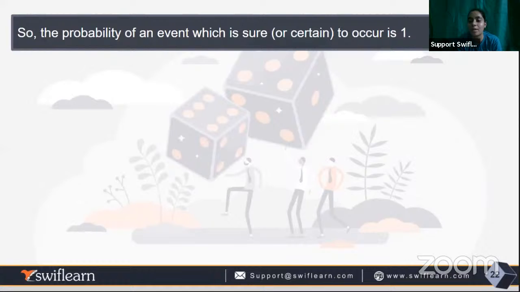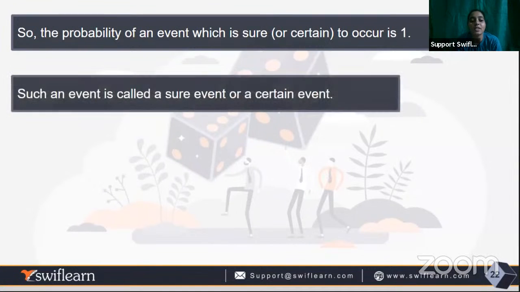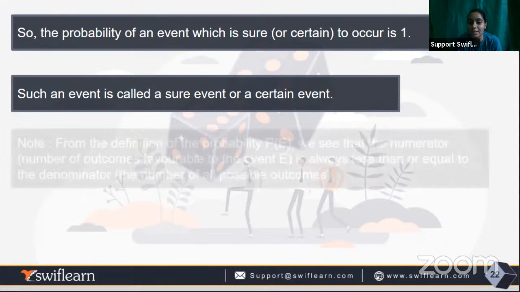So the probability of an event which is sure or certain is 1. If it is unsure, like we don't know whether we will get it or not, the probability lies between 0 and 1. When we know that it is an impossible event, it won't happen, then it will be 0. But if an event is sure to occur, it will be 1. Such an event is called a sure event or a certain event.